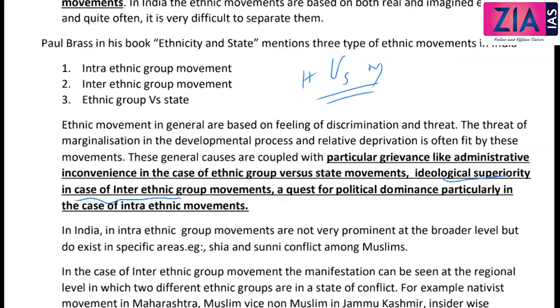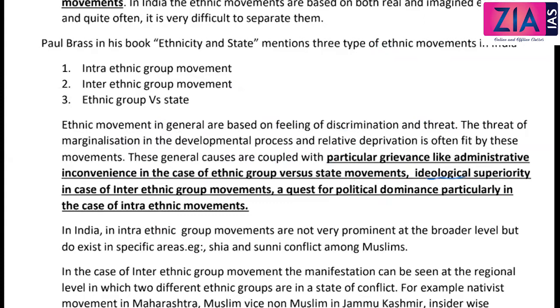So two religions means 2 ethnic groups, we can consider it that way. That is considered as based on ideological superiority. A quest for political dominance arises particularly in the case of intra-ethnic movement, like Shia Sunni, as I've told you; between them it is a quest for political dominance mainly.